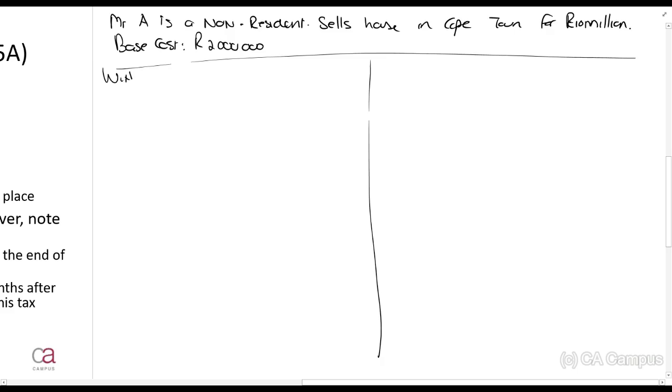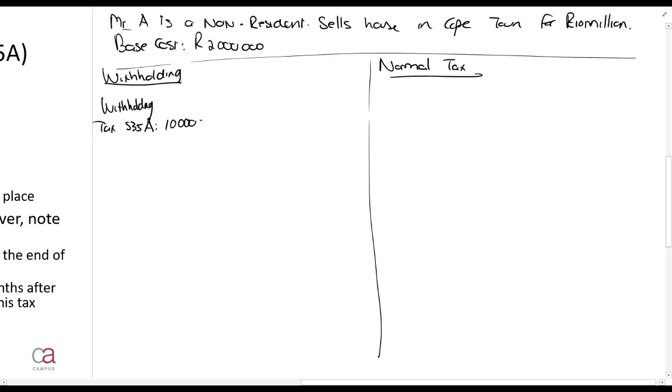Now, if you split your page into two parts again, or your book, page 1, page 2. Remember guys, make it nice and clear always: withholding tax, and normal tax. This withholding tax, if this non-resident Mr. A sells, the withholding tax under section 35A will be 10 million times 7.5%, 750,000.